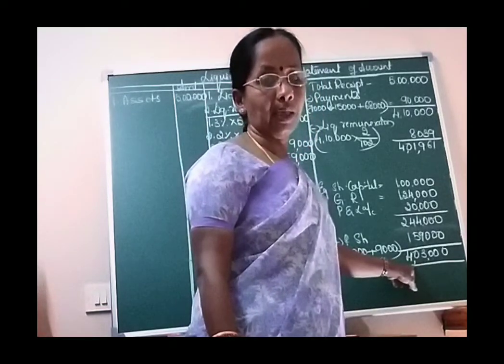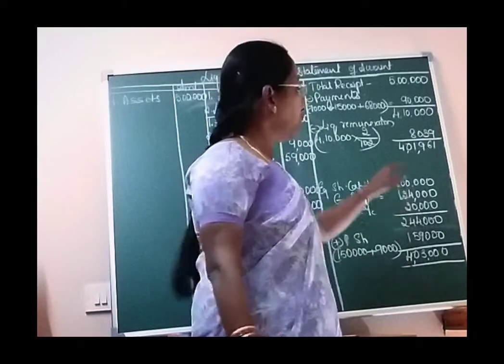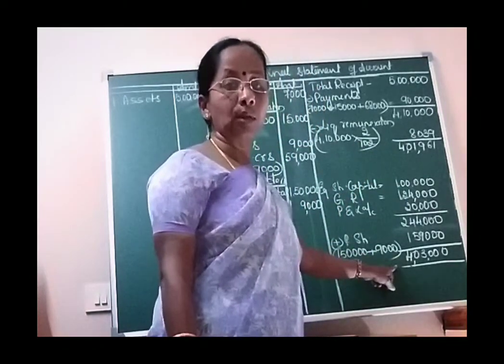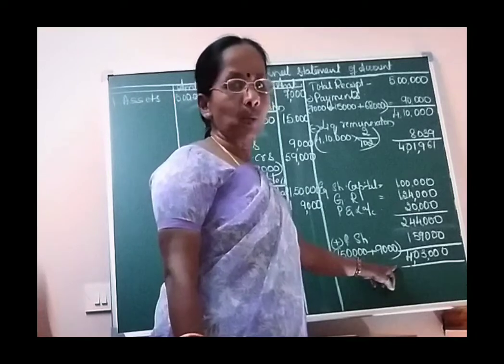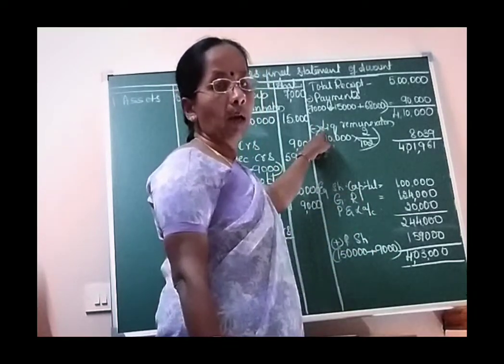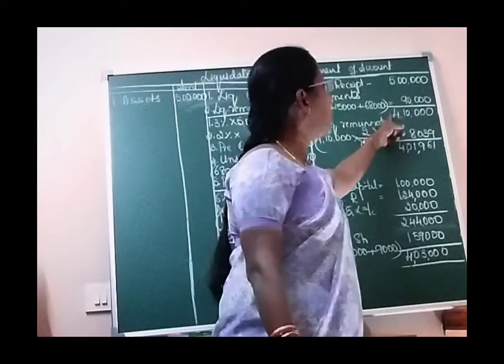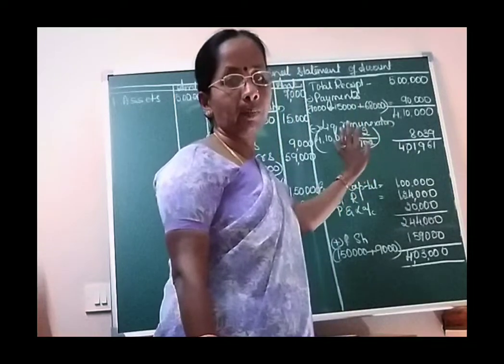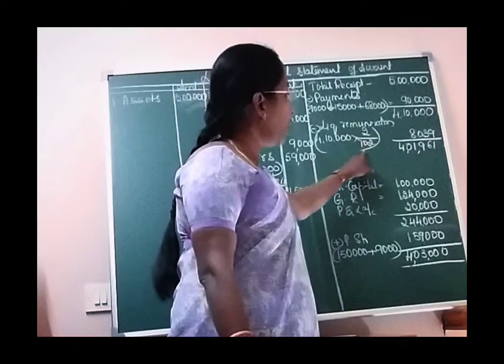4,03,000 is the payment. Now I think it is clear that the amount available is not sufficient to pay 4,03,000. That is why I have told you that when you calculate liquidator remuneration, assume that it is insufficient here and you take it as 2 by 102.